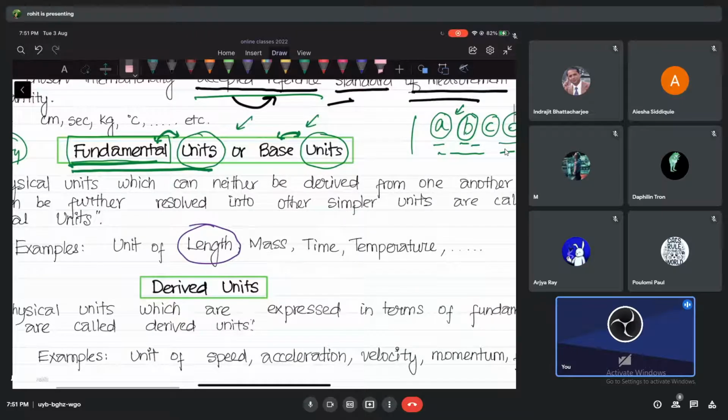Even mass, I cannot go around and derive a unit for mass. Mass is fundamental itself. Even time is fundamental. I cannot go around and derive the unit of time from others. They are very, very fundamental to us. Even temperature, and there are a few more things. Let me make it clear by looking at this example.